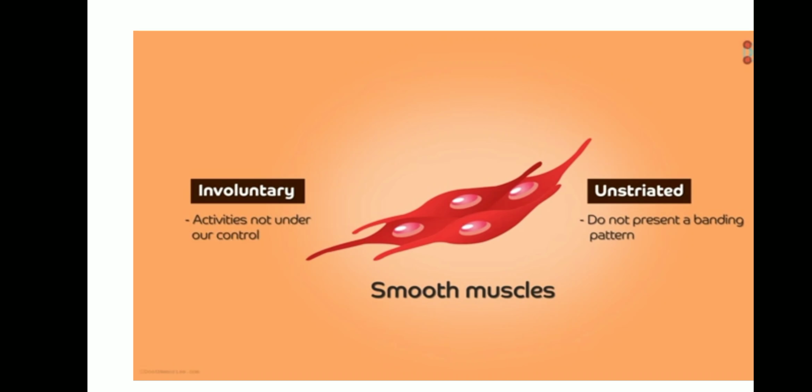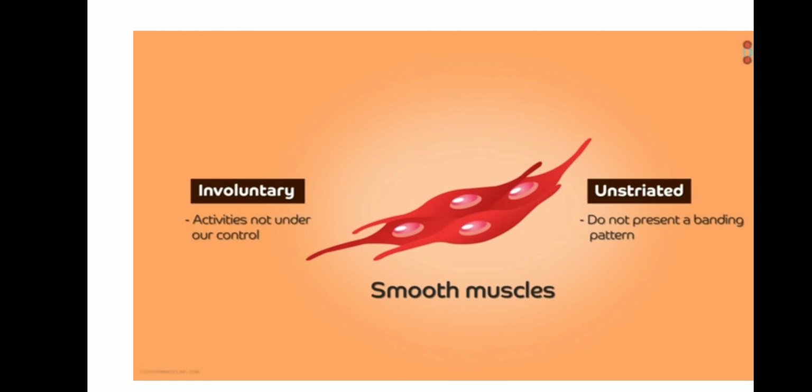For example, the internal organs are made up of smooth muscles only. Blood vessels, gastric glands, intestinal villi, urinary bladder, all these are made up of smooth muscles. All the internal organs are made up of smooth muscles. We cannot control it. Automatically, the water gets collected in the urinary bladder. When it gets filled up, it will be expelled out, isn't it? Can we control it? No, we couldn't.